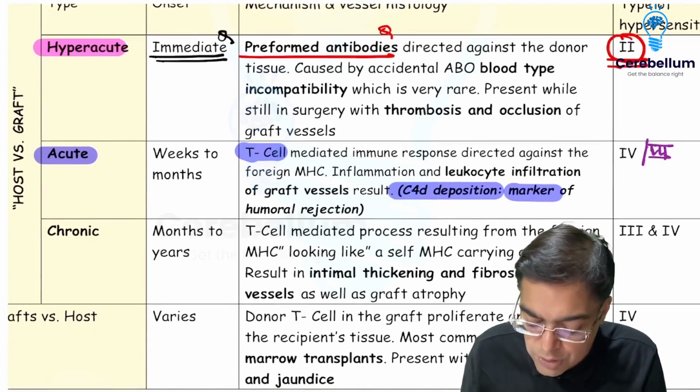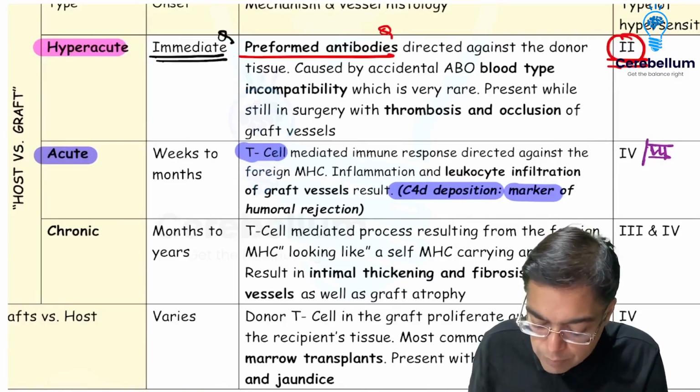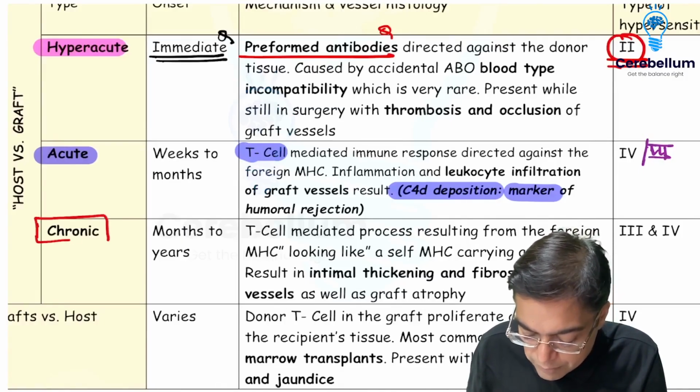We can have a situation in which the transplanted organ is going to face a problem after many months or many years.